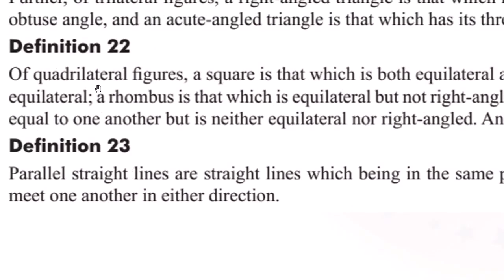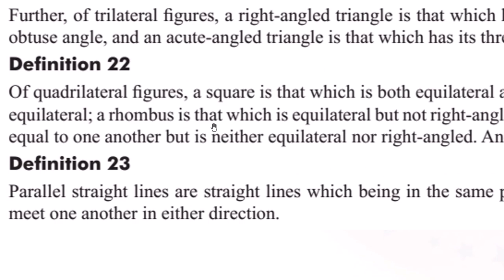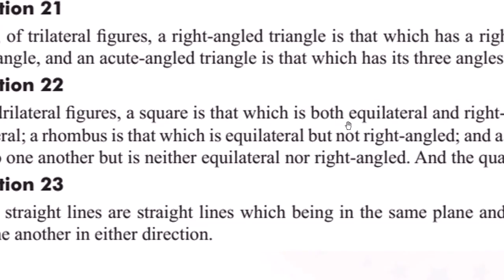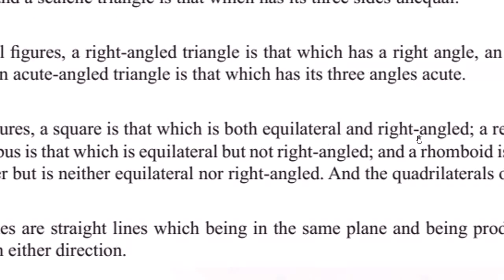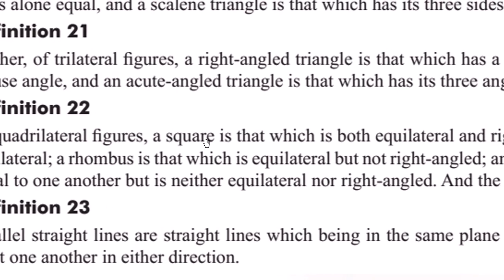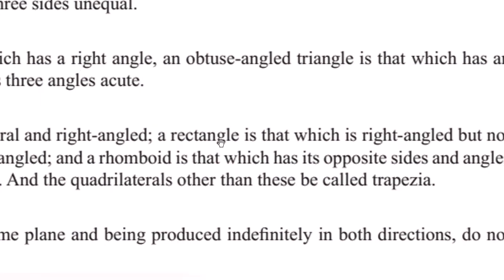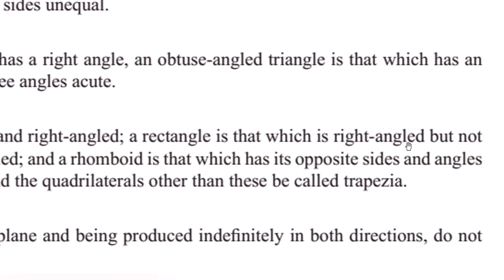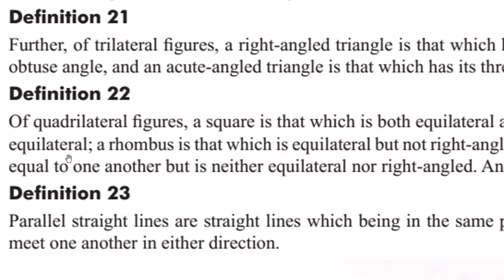Next, definition 22, of quadrilateral figures. A square is that which is both equilateral and right angle, means all sides are equal and all angles are right angles. That kind of quadrilateral, he called it a square. Rectangle is that which is right angle but not equilateral, all sides are not equal.